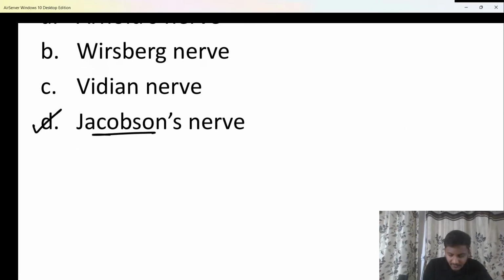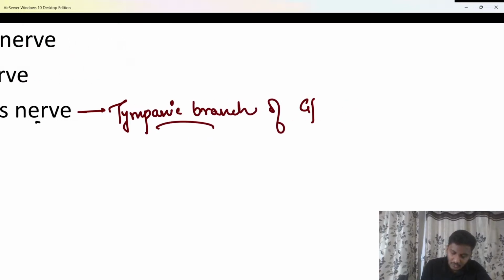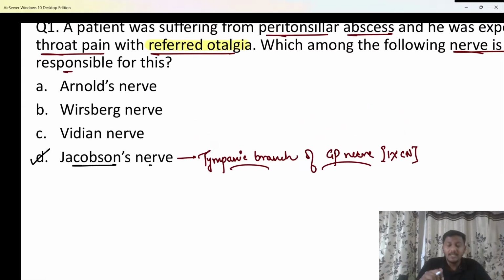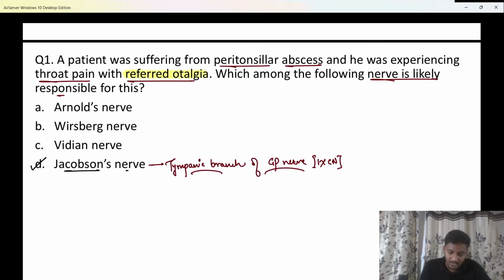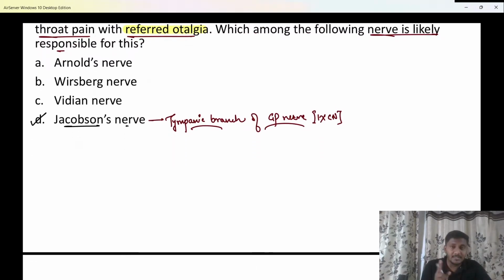We have to remember that Jacobson's nerve is actually the tympanic branch of the glossopharyngeal nerve, or your 9th cranial nerve. So whenever the 9th cranial nerve is irritated, even this Jacobson's nerve gets irritated, and that's the reason the patient is going to have pain in the middle ear or pain in the ear. This is the reason for the referred otalgia in the patient. Clear? So that has to be remembered. Either glossopharyngeal nerve or Jacobson's nerve will be there in the option.